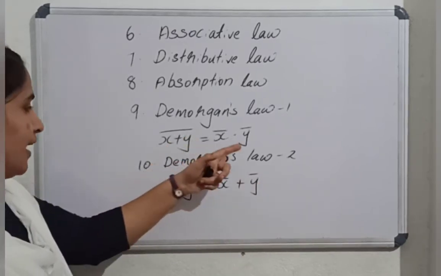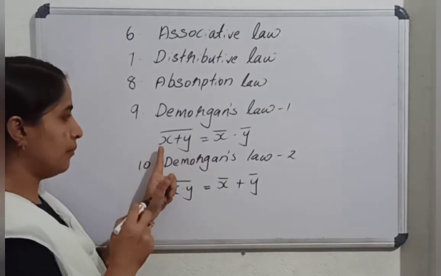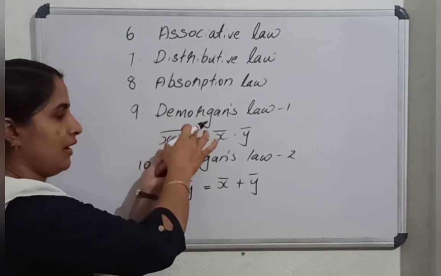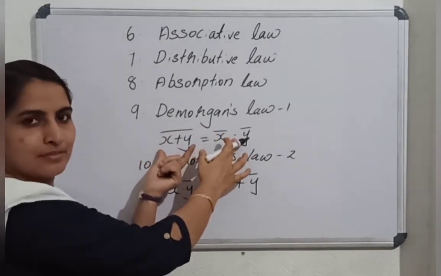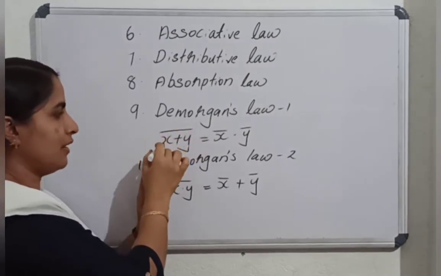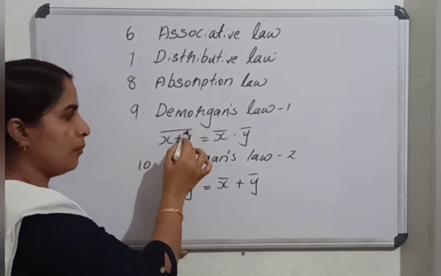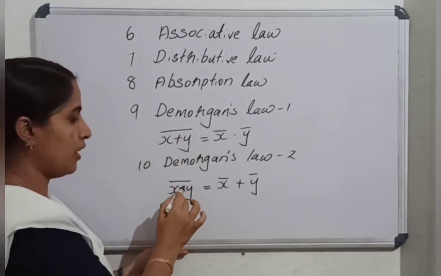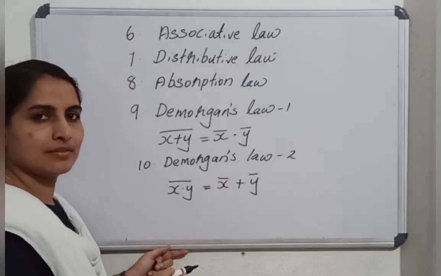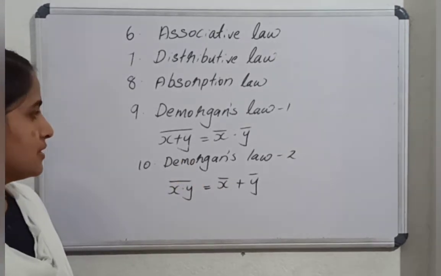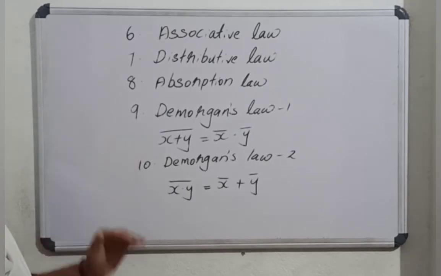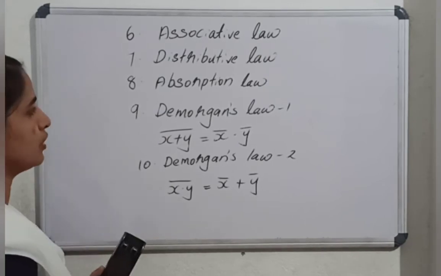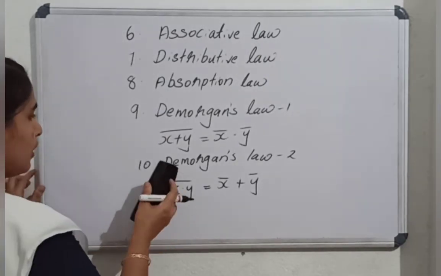It can be made clearer by using a slogan: break the line, change the sign. Break the line on X or Y whole bar. When we break this line, it changes its sign. XY whole bar: break the line, change the sign. That's the logic behind De Morgan's law 1 and De Morgan's law 2. Now we can prove any one of the laws among De Morgan's laws.